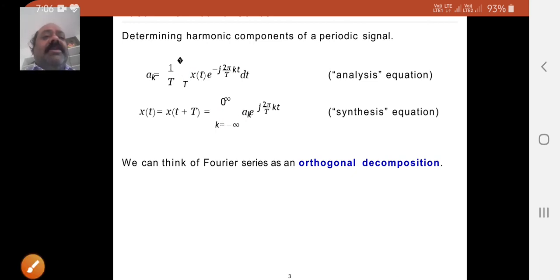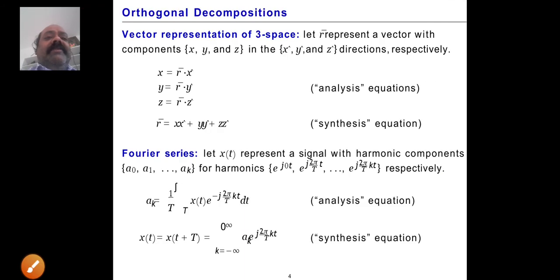Now, orthogonal decomposition. Here we consider the vector representation in free space. Let R represent the vector with components x, y, and z in the x, y, and z directions respectively. The vector component x is equal to the R vector dotted with the x direction. Similarly, y is equal to the R vector dotted with the y direction.